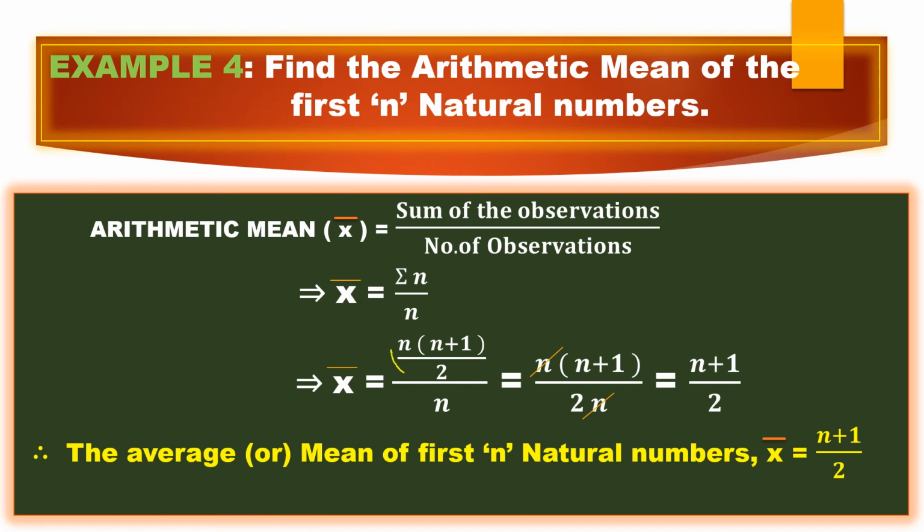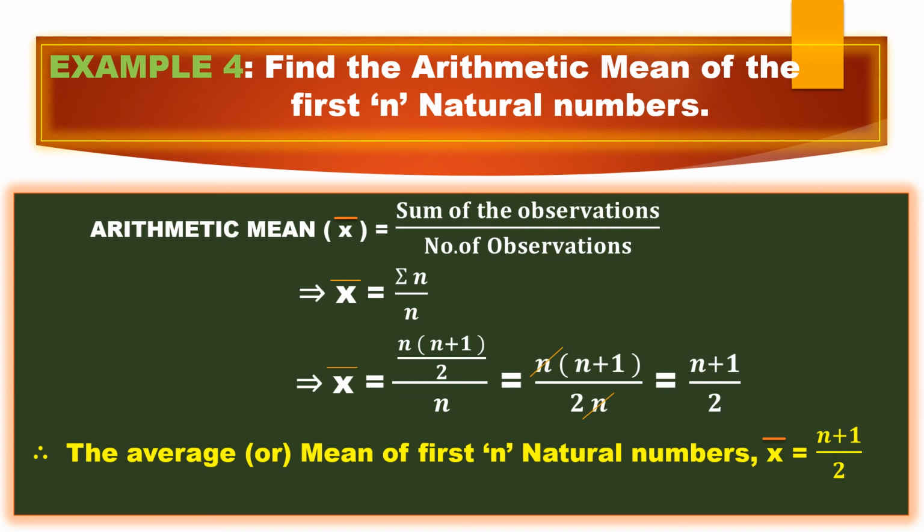Don't make the mistake in writing the formula of the summation of n natural numbers. Sigma n means you should write n into n plus 1 by 2, and here you have n in the denominator, so put that n as it is. Now next step, this 2 will go down, it becomes multiplication, and n in the numerator and denominator cancel, so you'll get n plus 1 by 2. So this is your arithmetic mean of first n natural numbers.